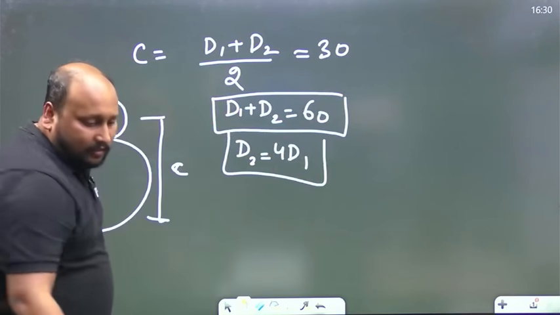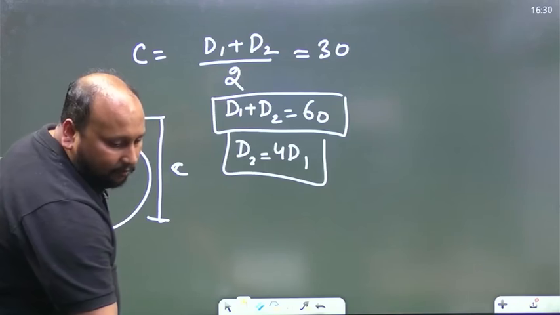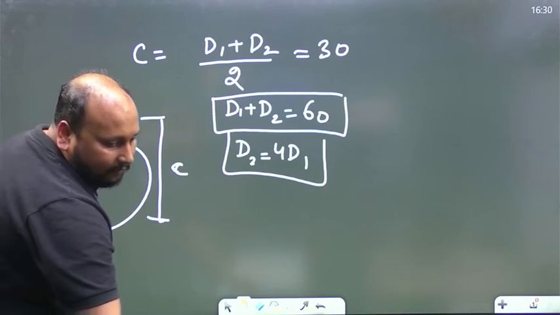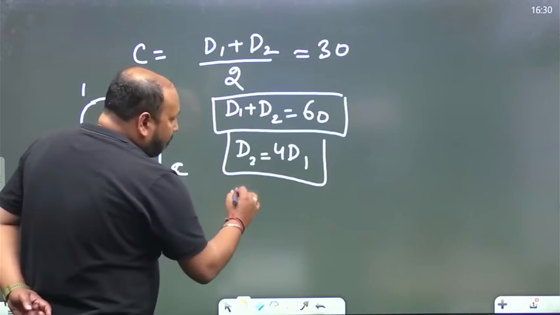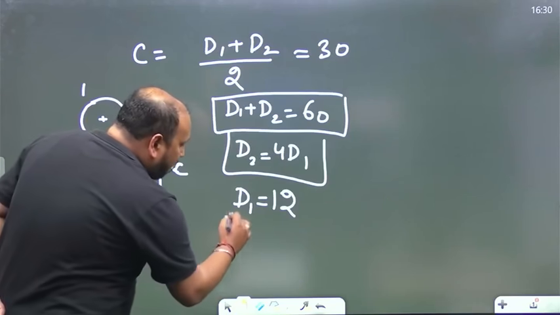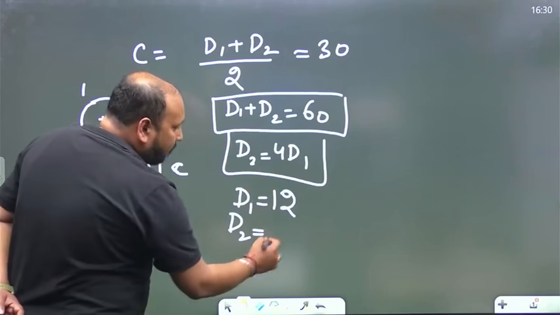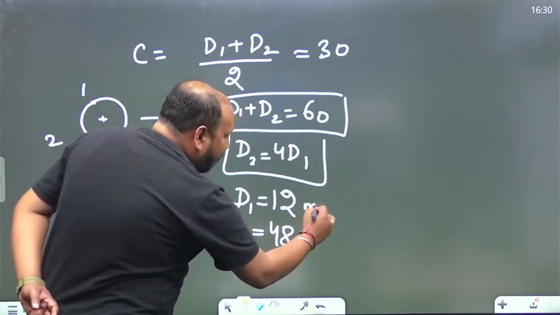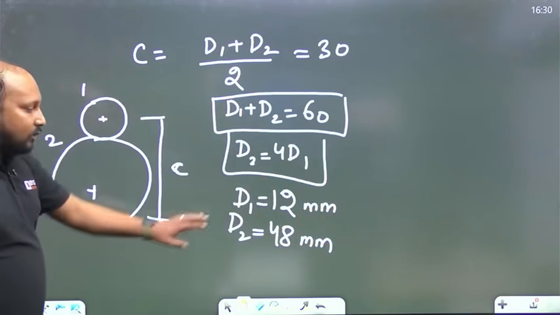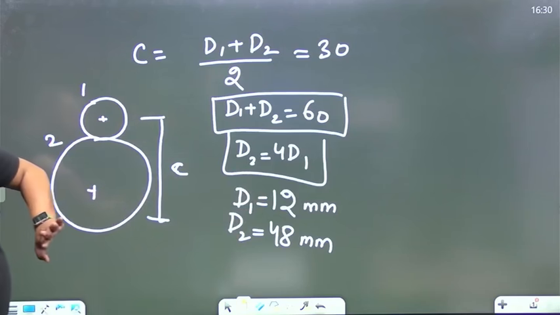After solving this, you will get D1 exactly equal to 12 and D2 will be 48, in mm, because all the dimensions they have given are in mm. So D1 is 12 mm, D2 is 48 mm.